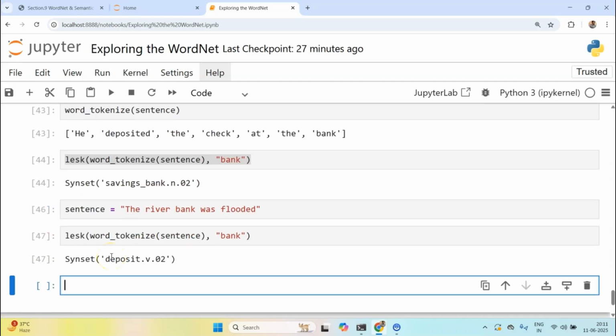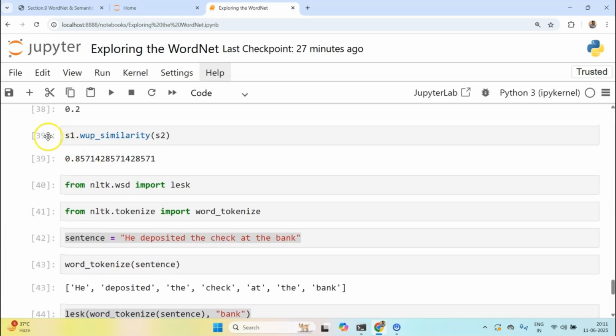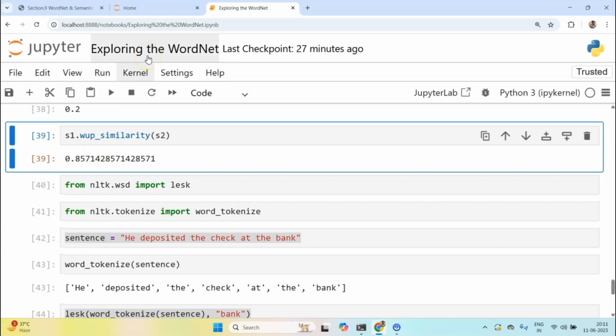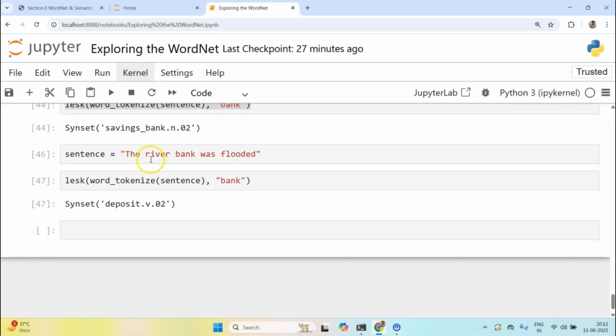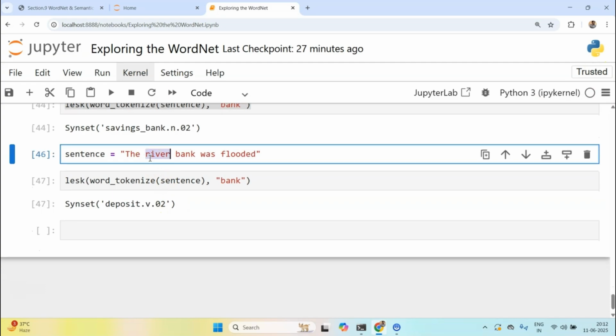Again, this time it has not returned anything correct, but you get the idea. This application is really cool, which is called WSD and the Lesk algorithm. This has been improved by modern techniques, like cosine based similarities and vector embeddings and all. But yeah, you get the idea, right?